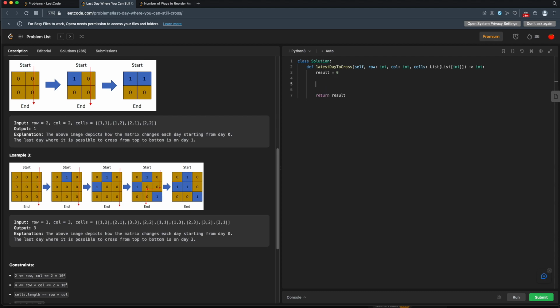All right, so since we're using a union find, let's actually define our two functions, union and find. We'll define find first. For find, we'll take in some cell, and this will return the group that it's in, or the body of water that it's in. Essentially, every body of water will be defined by some group label. In this case, that group label will probably just be some cell, so some coordinates.